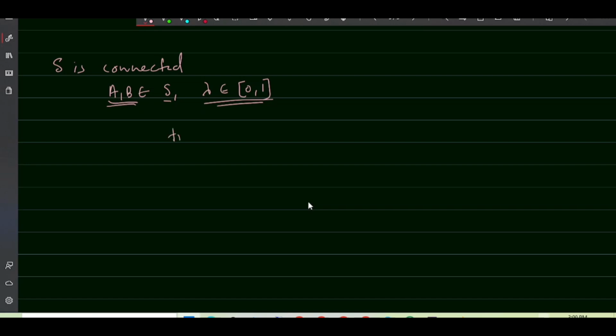Then the trace of lambda A plus (1 minus lambda) B is equal to lambda times trace of A plus (1 minus lambda) times trace of B. A and B are two matrices in S, therefore trace of these matrices will be 0.